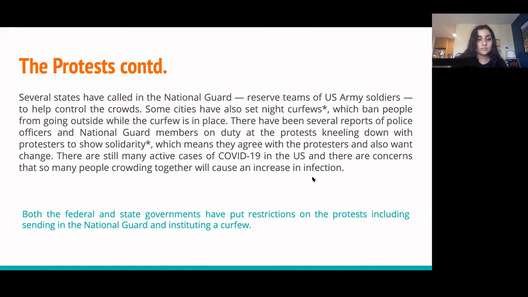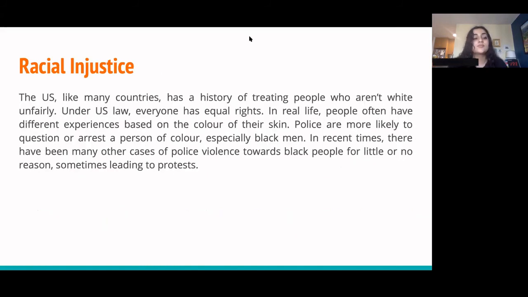All right, next, racial injustice. The US, like many countries, has a history of treating people who aren't white unfairly. Under US law, everyone has equal rights. In real life, people often have different experiences based on the color of their skin. Police are more likely to question or arrest a person of color, especially Black men. In recent times, there have been many other cases of police violence towards Black people for little or no reason, sometimes leading to protests.